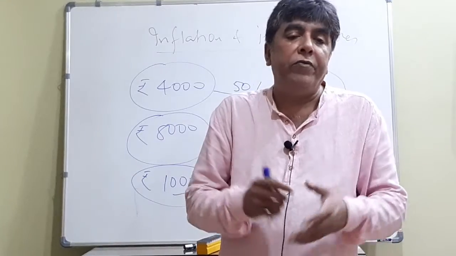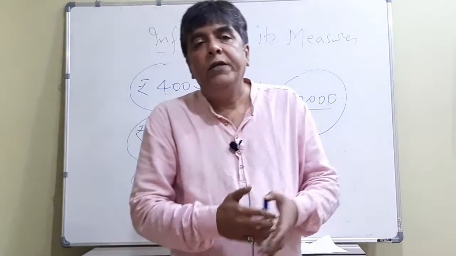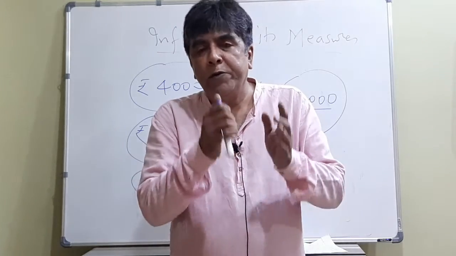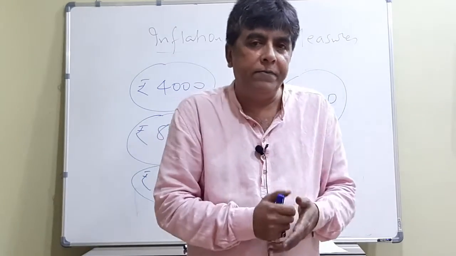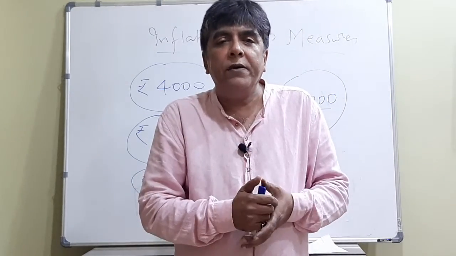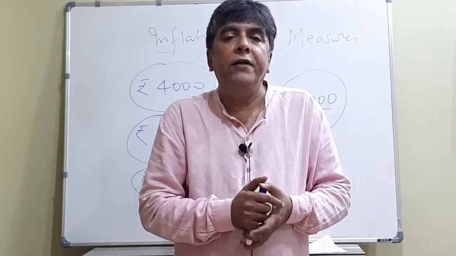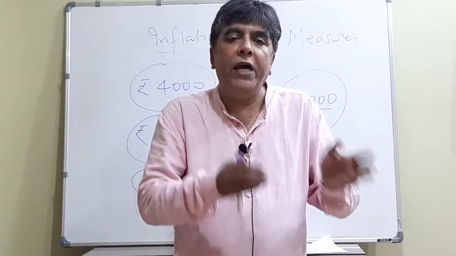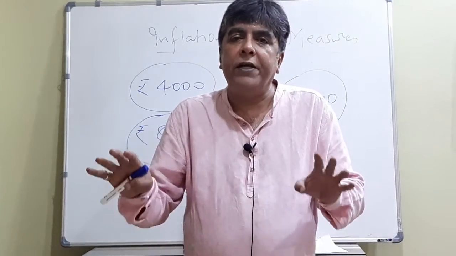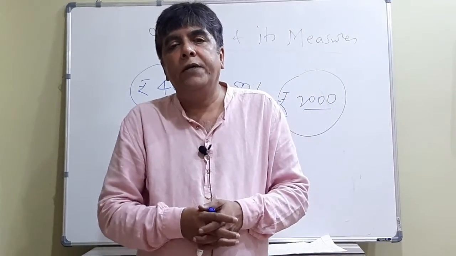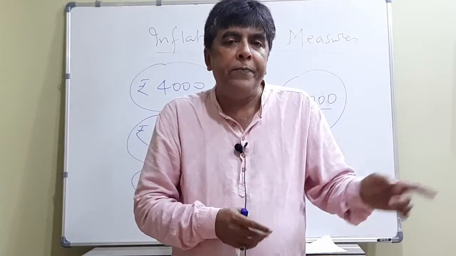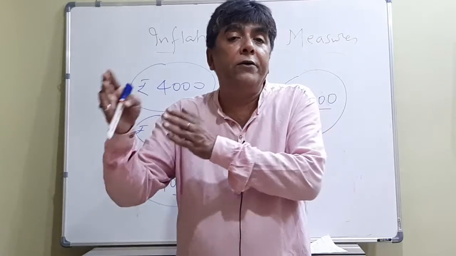So those things where you are spending more in percentage terms, their weight is going to be more. Later on we will discuss the concept of agricultural labor, or simply rural labor and urban labor. Labor is labor, there is no difference. But why have we gone for separate indices for industrial worker and rural worker? Both come in the category of worker, but we have gone for separate indices: CPI IW for industrial worker and CPI rural worker.